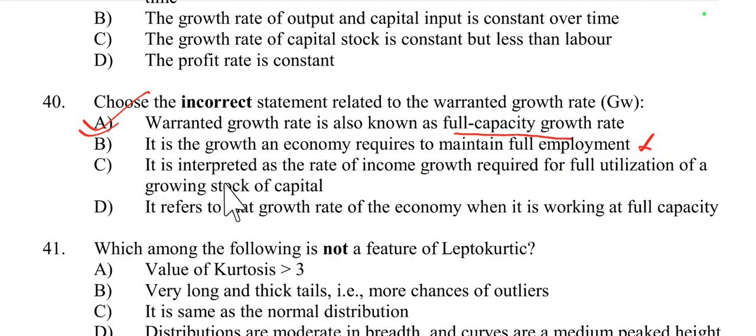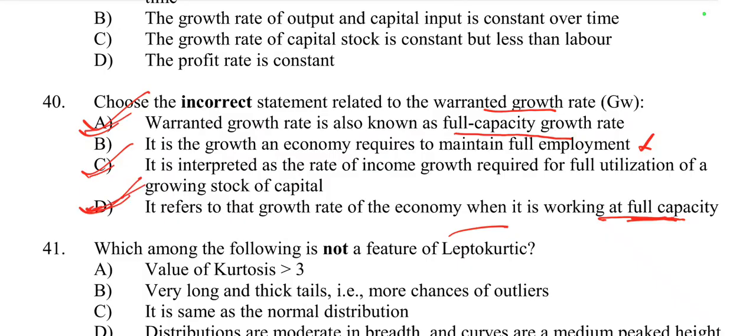Then it is interpreted as the rate of income growth required for full utilization of a growing stock of capital. Yes, this is right. Then option number D, it refers to the growth rate of the economy when it is working at full capacity. When it is working at full capacity, it is called the warranted growth rate. So option D is also right.